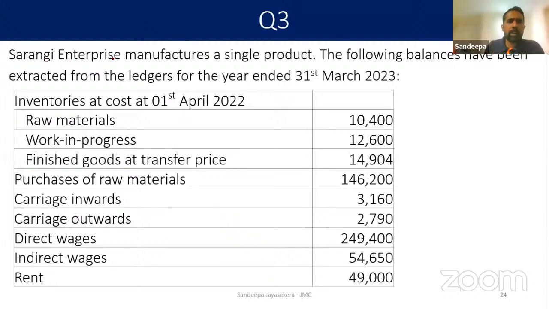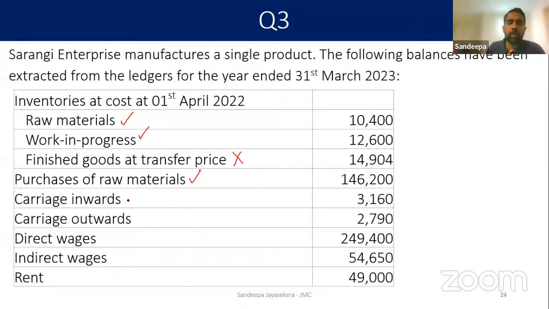Sarangi Enterprises manufactures a single product. Now we are glancing through the question. The following balances are extracted from the ledger for the year ended 31st of March. Inventories at cost on 1st of April 2022: raw materials, work in progress, finished goods. This is not relevant for us now, as the finished goods are going to the trading account. We have been asked to prepare the manufacturing account. The manufacturing account will cover from the raw material up to the completion of work in progress. But once it becomes a finished good, it will go to the trading account. Finished goods inventory will not be covered from our purchase of raw material.